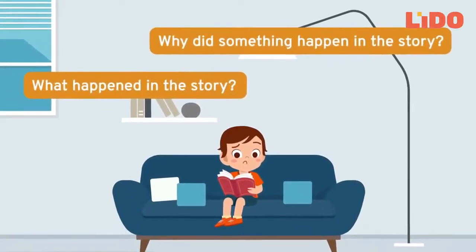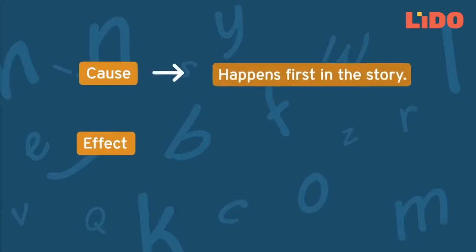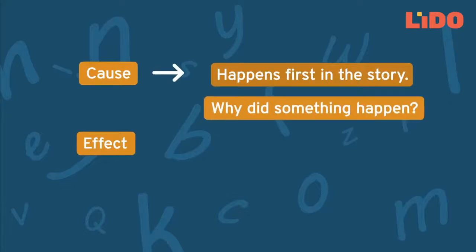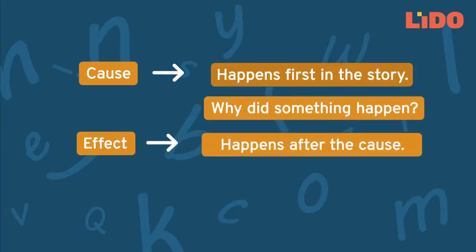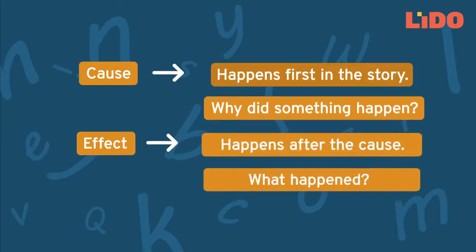It is easy to understand these things. They are called cause and effect. Cause happens first, and asking why did it happen helps us find it. An effect occurs due to the cause. Asking what happened helps us know the effect.